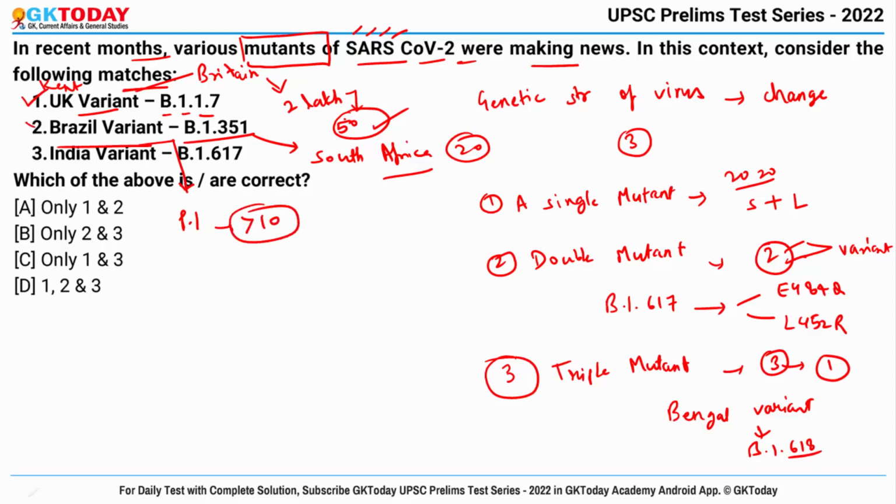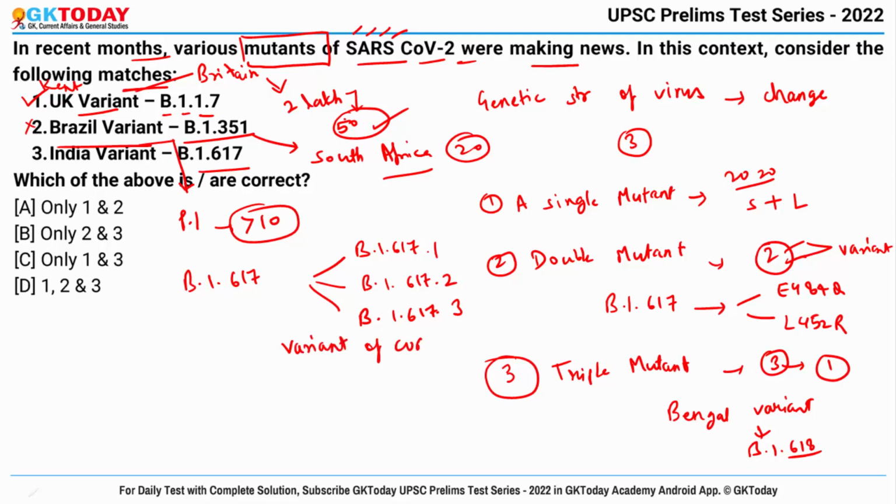So first is right, second is wrong, and third is India variant B1617. Yes, the India variant B1617 has 3 lineages, B1617-1, then its second form and its third form. And this has been declared a variant of concern by the World Health Organization. Okay, so the correct answer is only 1 and 3, means option number C.